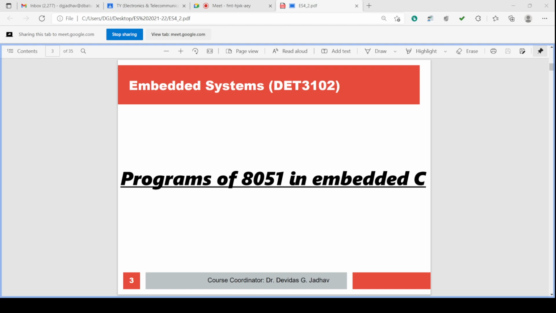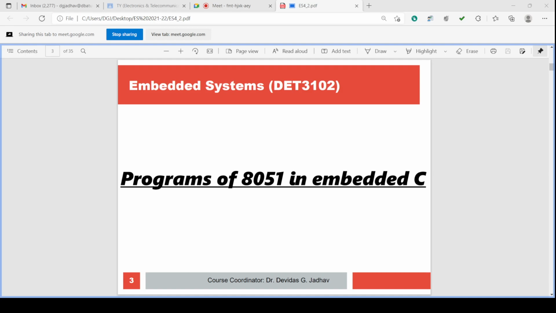And this is done in the ASM language: MOV, move, rotate, carry, ADD, SUB, complement, CMP. These mnemonics are developed, and they look like English words. This is called assembly level language.